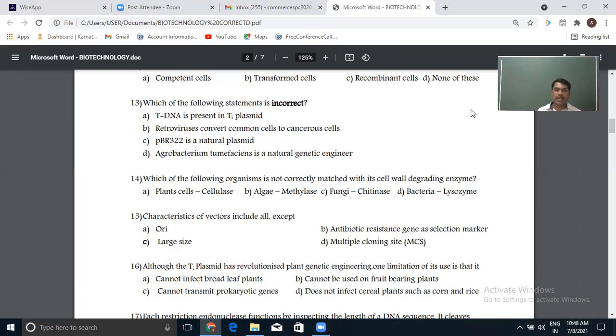Now the question: characteristics of a vector include all except. I just told you a vector will have various characters. In that, having an origin of replication is one of the characters. Antibiotic resistance gene or selectable marker is also a character. Large in size is not a character. It should be smaller so that it can easily get into the bacterial cell. So multiple cloning site, of course, plasmid will have multiple cloning sites where we can insert many foreign genes. Okay. Next question.